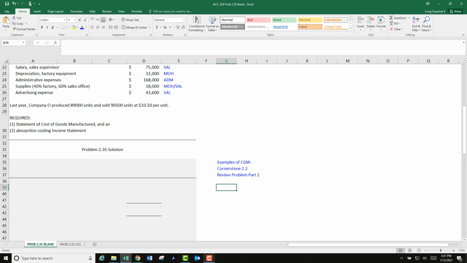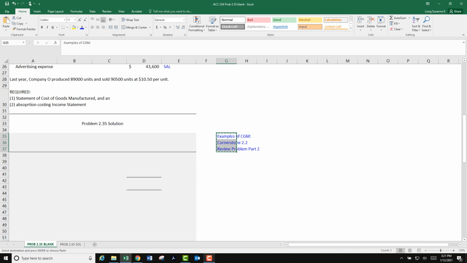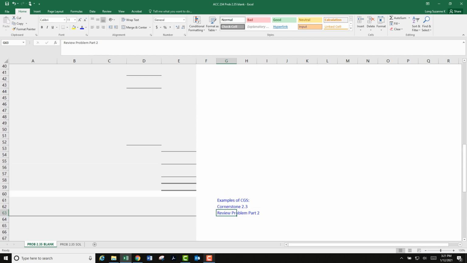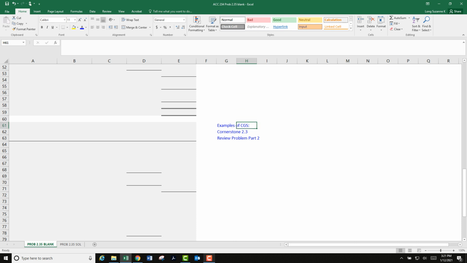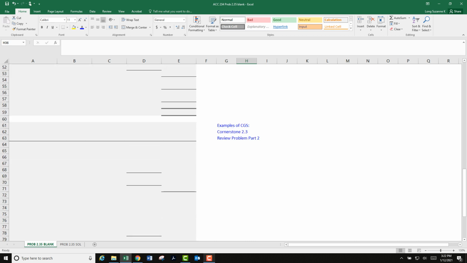Then you're asked to do an income statement, which includes cost of goods sold. So let's talk about that. And I'm going to put that down here. This is where you're going to see examples of cost of goods sold. And that's the next one. So it's Cornerstone 2.3. And it's the next part in the review problem part 2. Review problem part 2 includes both cost of goods manufactured and cost of goods sold. Cornerstone 2.2 followed by Cornerstone 2.3 for cost of goods sold.